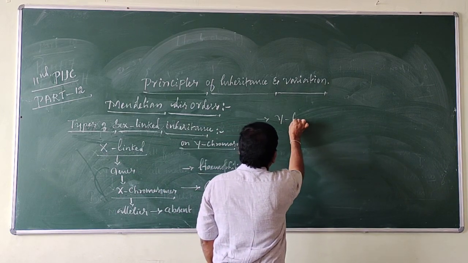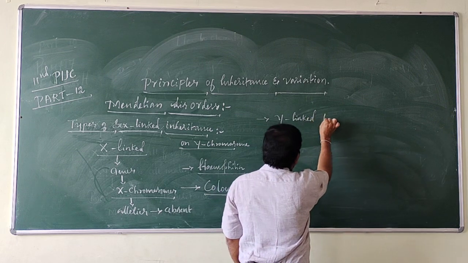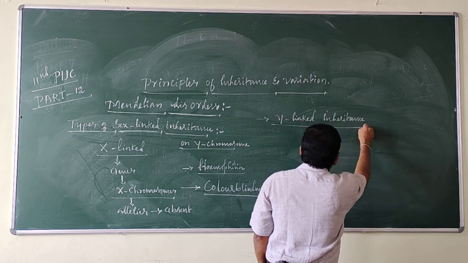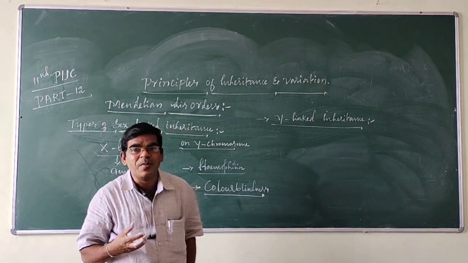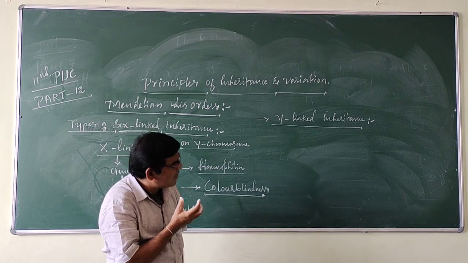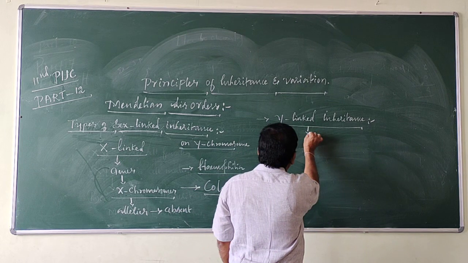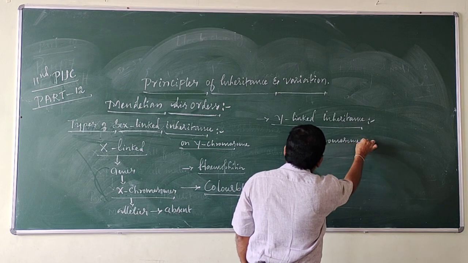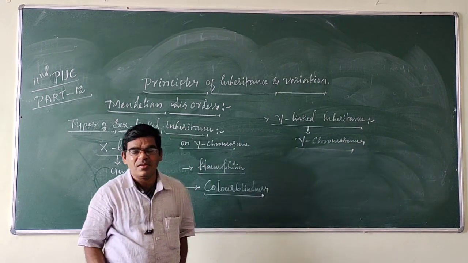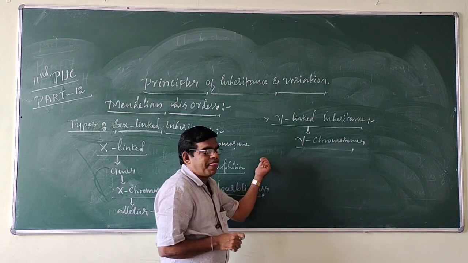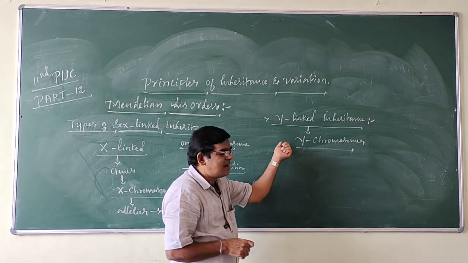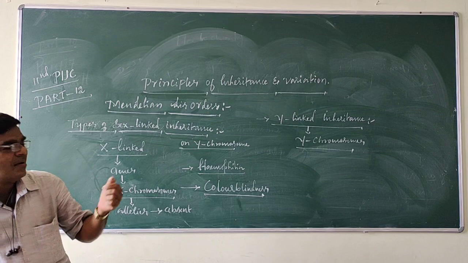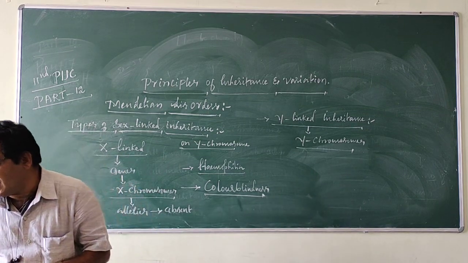Next, the second one, Y-linked inheritance. The genes determining the somatic characters are present on the Y chromosome, and this type of inheritance is called Y-linked inheritance.